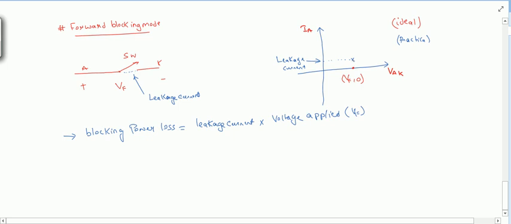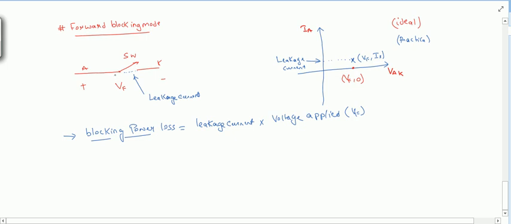So I have made this as a point: if I write vf comma some leakage current, let's say il. Due to this leakage current there will be blocking power loss in the switch, right? Now which device will support this mode?